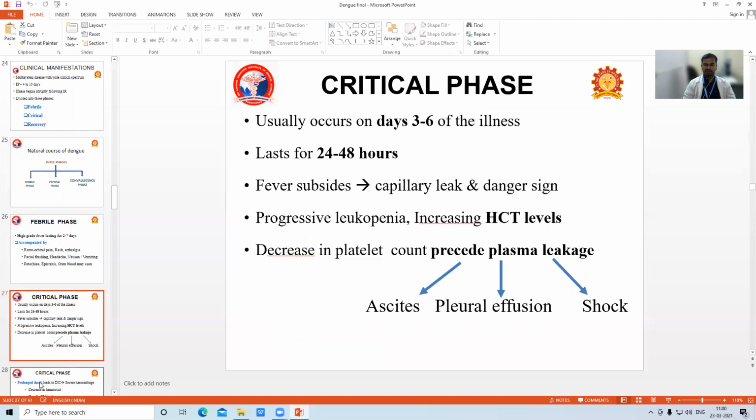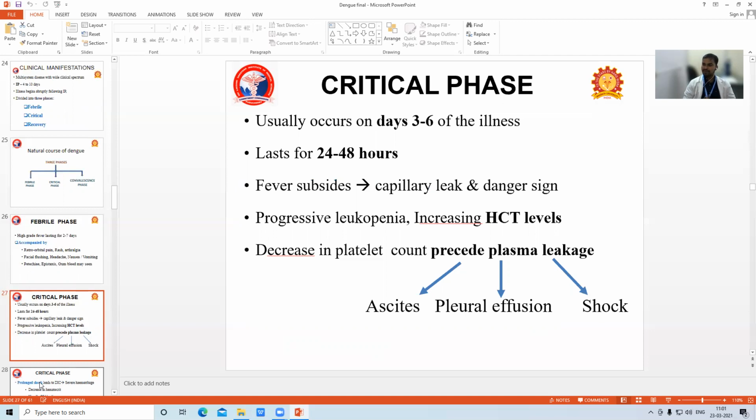Why is this phase very, very important? Most of our areas in India, on the village side, mostly quacks are treating the patients. What they will do is treat the fever, and once the fever subsides, they send the patient home.